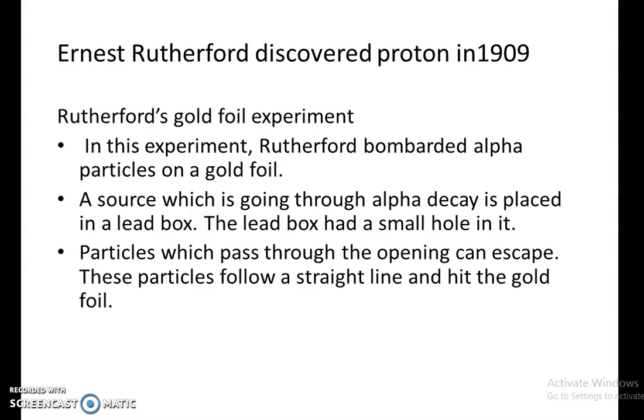A source which is going through alpha decay is placed in a lead box. This lead box has a small hole in it. The particles which pass through the opening can escape, and these particles follow a straight line and hit the gold foil. Please notice the important point: an alpha particle is a positively charged particle, and it is hitting that gold foil like this.